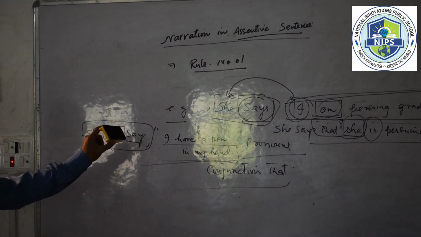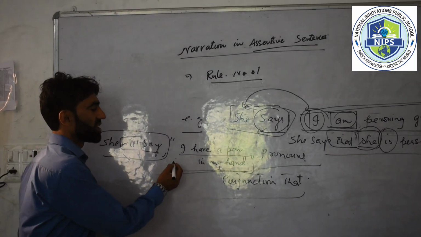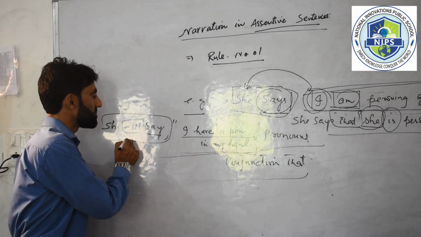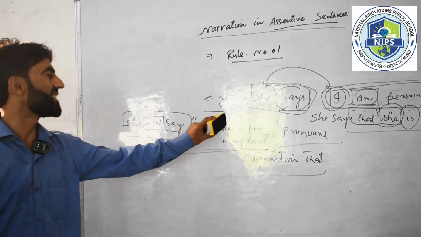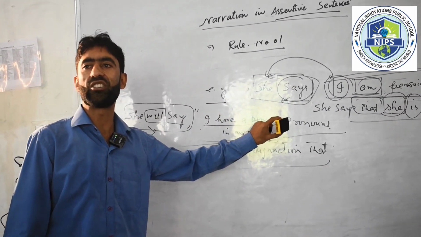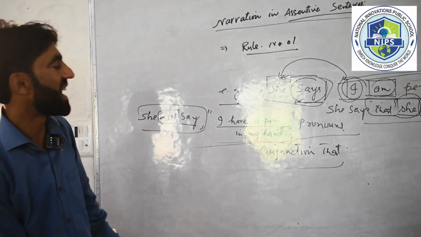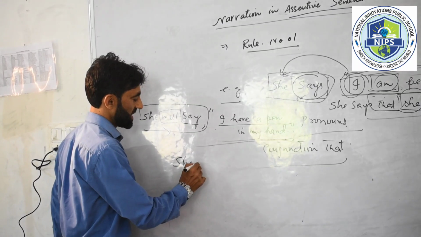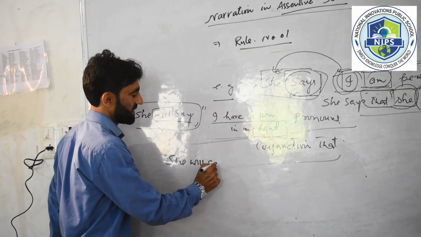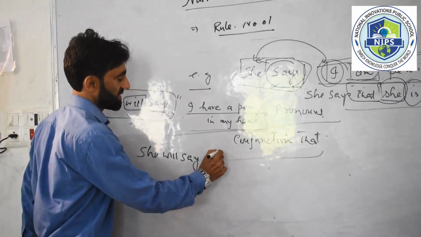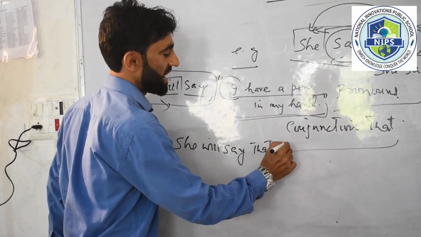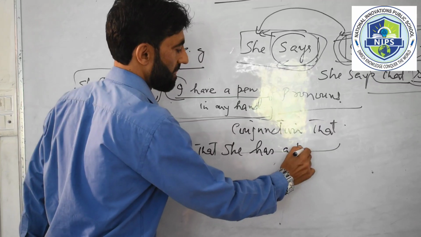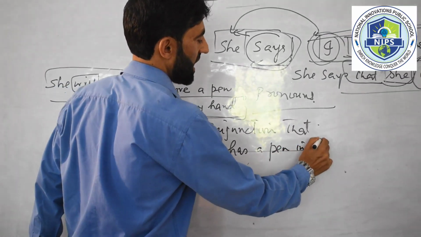As per the rule, not at all. Why? Because as per rule number 1, if the reporting verb is in present or future tense, the tense in the direct speech will not undergo any change when it's changed from direct to indirect. So what will be the indirect narration? She will say that she, yes, the pronouns will change, however, that she has a pen in her hand.